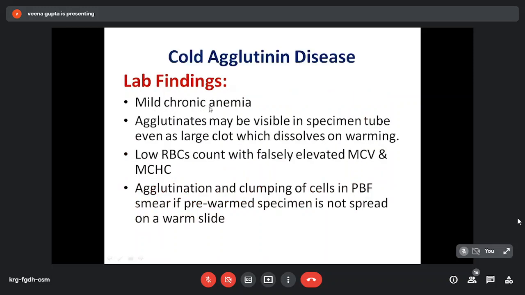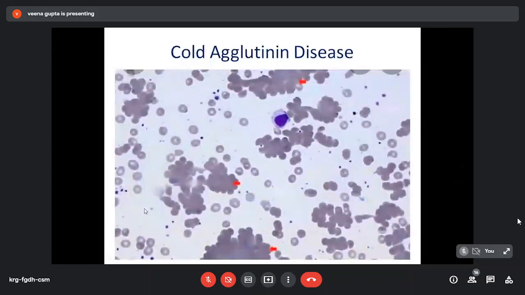Lab findings: there is mild chronic anemia. Agglutinates may be visible in the specimen tube, even as a large clot which dissolves on warming. Low RBC count with falsely elevated MCV and MCHC due to agglutination. Clumping of cells in the peripheral blood smear is seen if a pre-warmed specimen is not spread on a warm slide. So this is the agglutinated cells seen in cold agglutinin disease. RBCs, they are agglutinated.